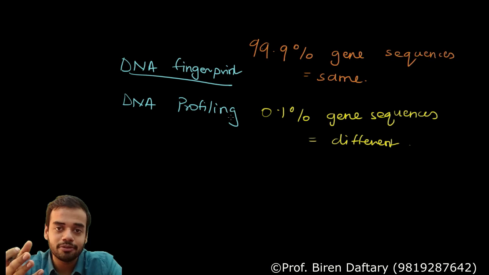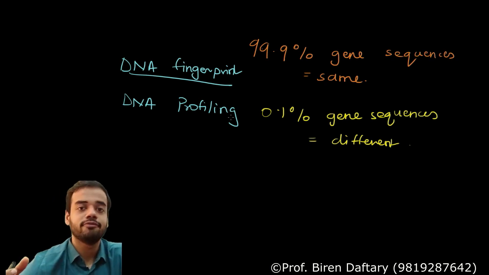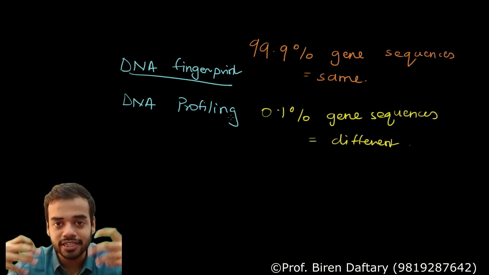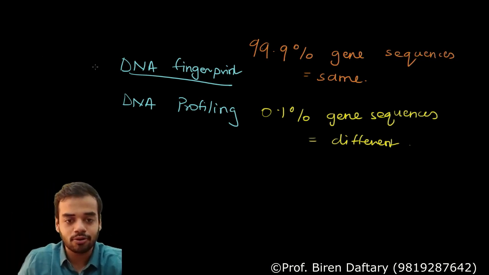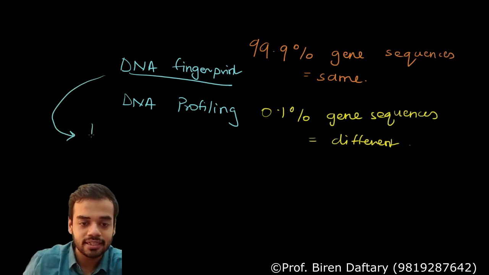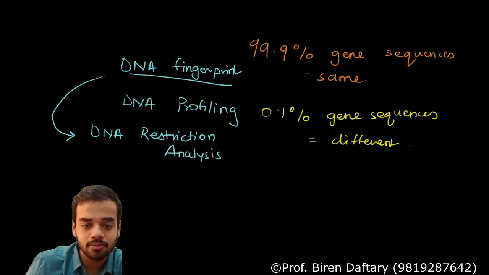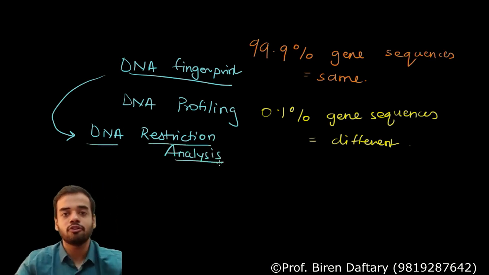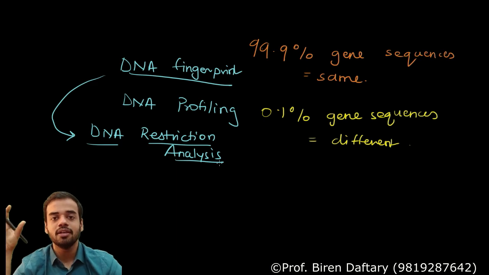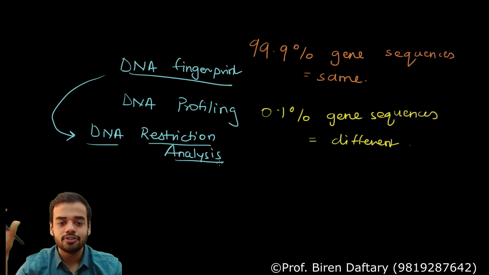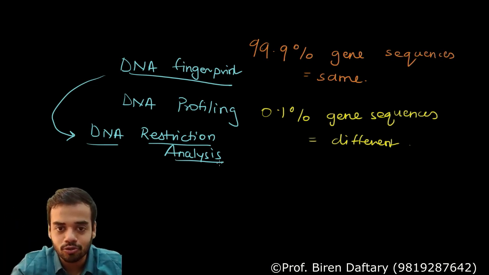Okay, so this DNA fingerprinting, we are going to learn how we do it. The method used for DNA fingerprinting is called DNA restriction analysis. This is the name of the method used for obtaining a DNA fingerprint. Now don't think much about this; we are going to study this in detail later on. So DNA restriction analysis is the method to obtain a DNA fingerprint.